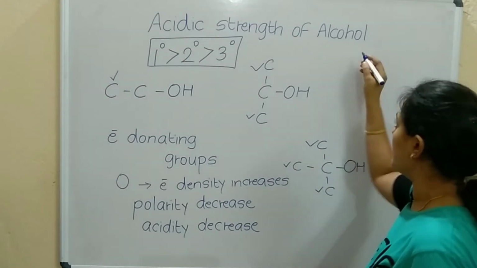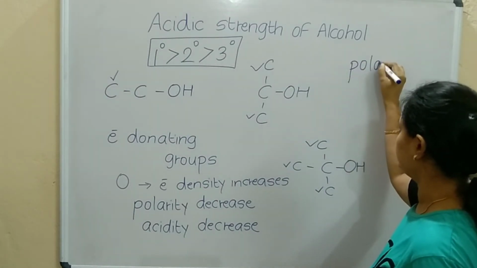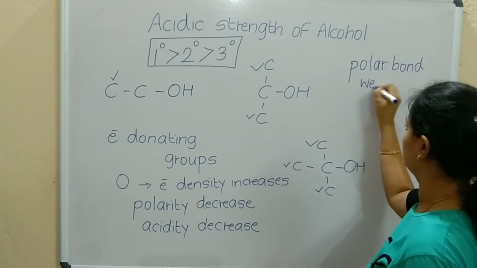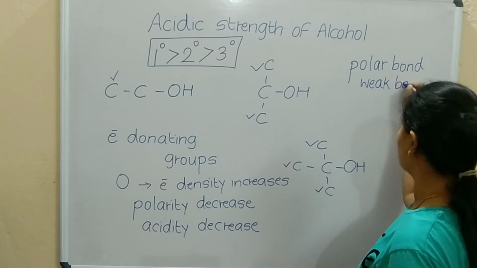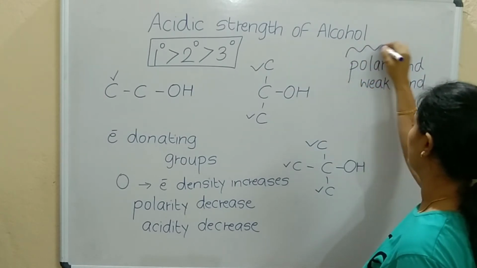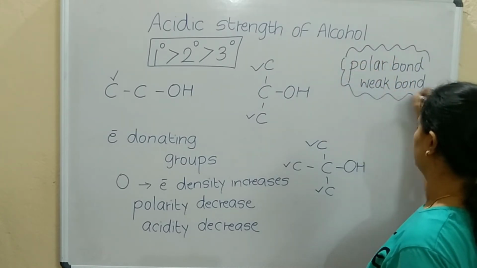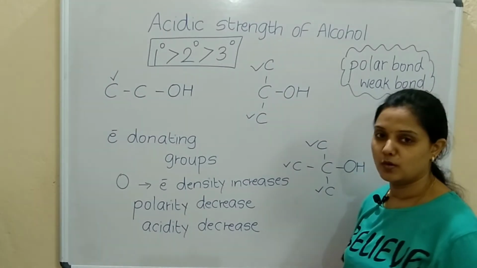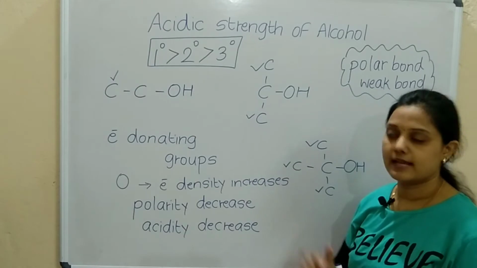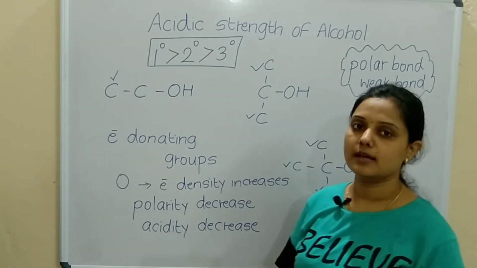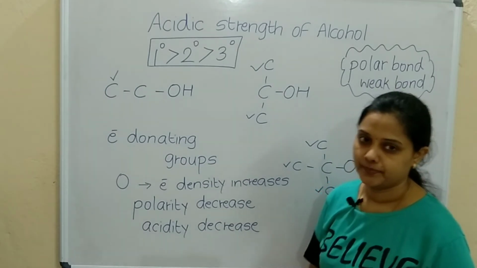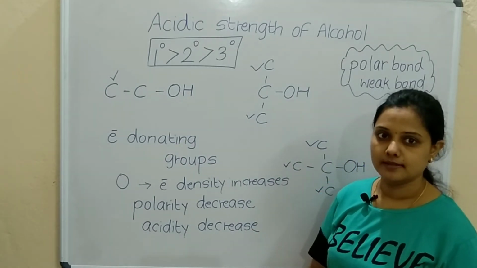Remember always, a polar bond is a weak bond. Correct? So please make a note of this. This is the order of acidic strength. Primary alcohols are more acidic than secondary and tertiary. We will see one example for this.